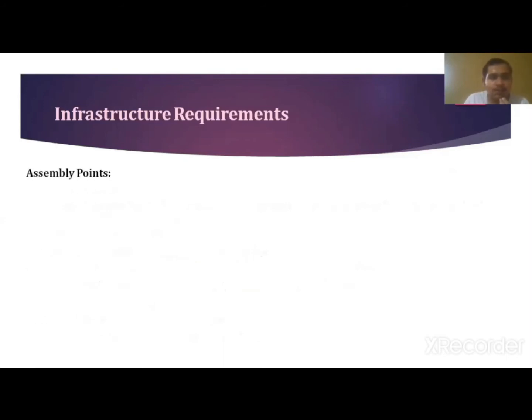So in the infrastructure requirements, another point is the assembly point. There should be pre-designated areas in the site or safe zones, which should be selected on the basis of quantitative risk assessment. These points are called the assembly point. These are the points where the workers, staff, or contract workers will be gathered in case of emergency.